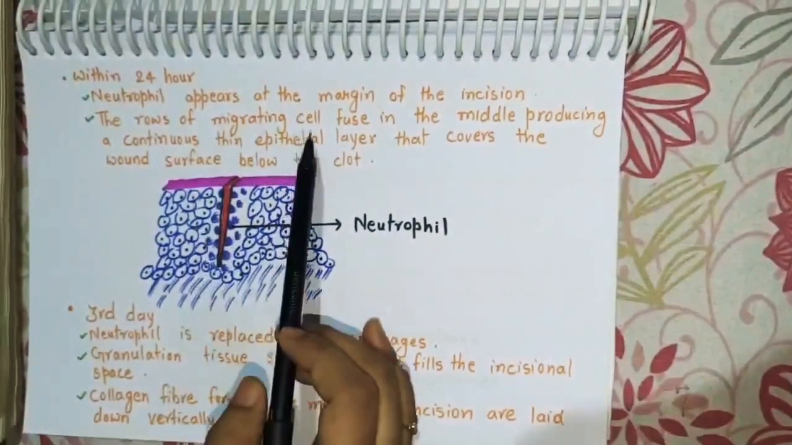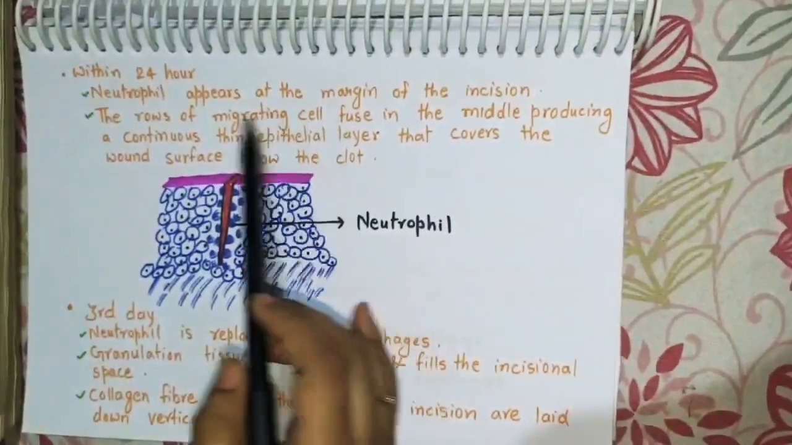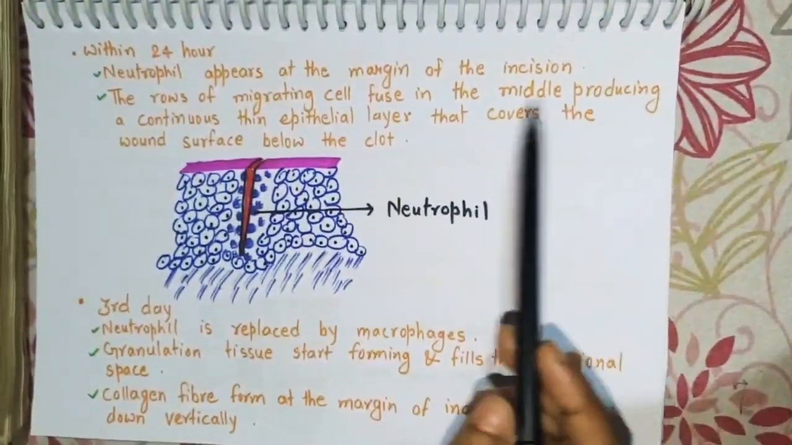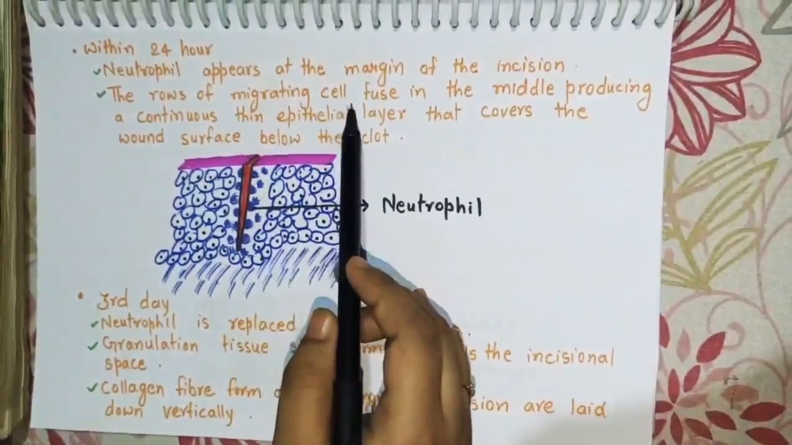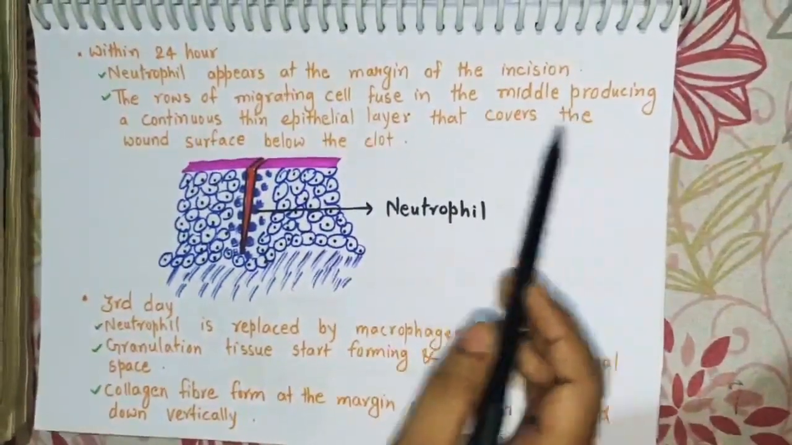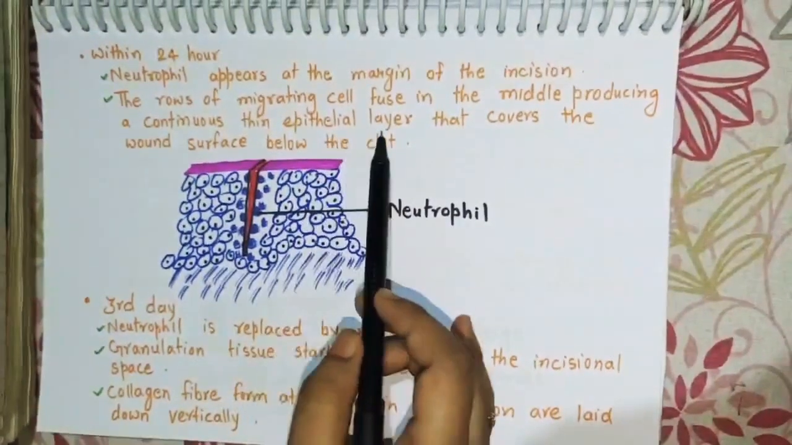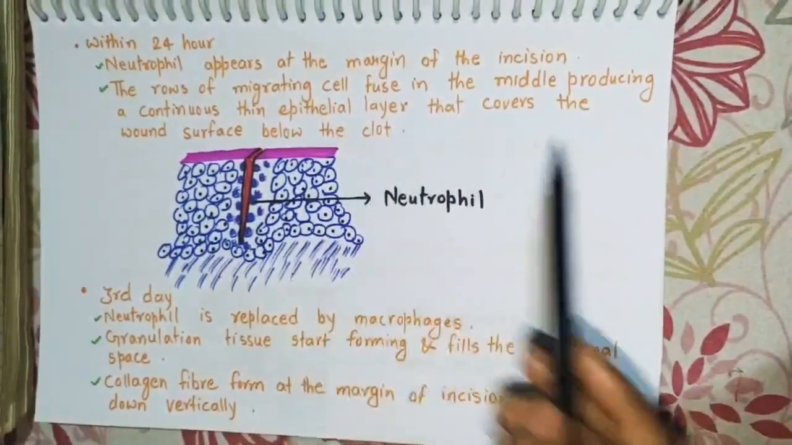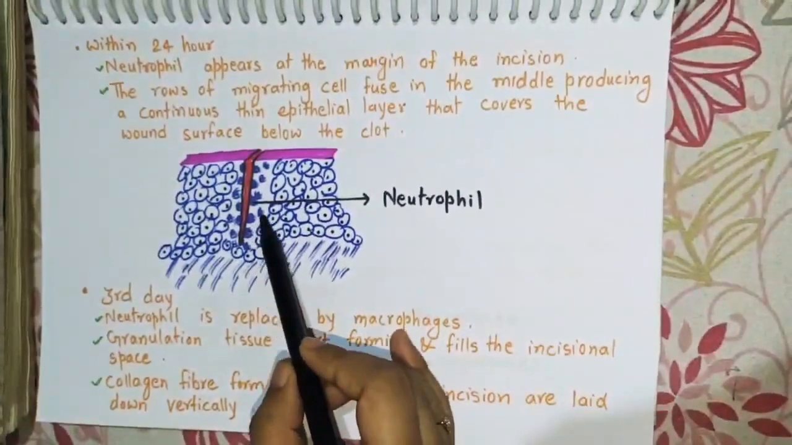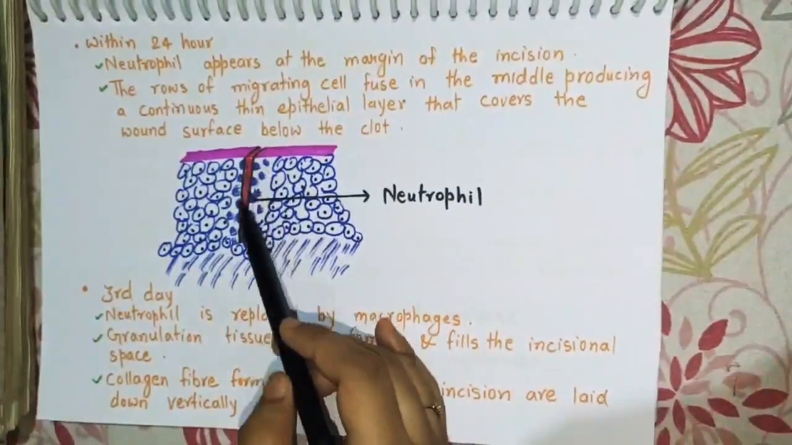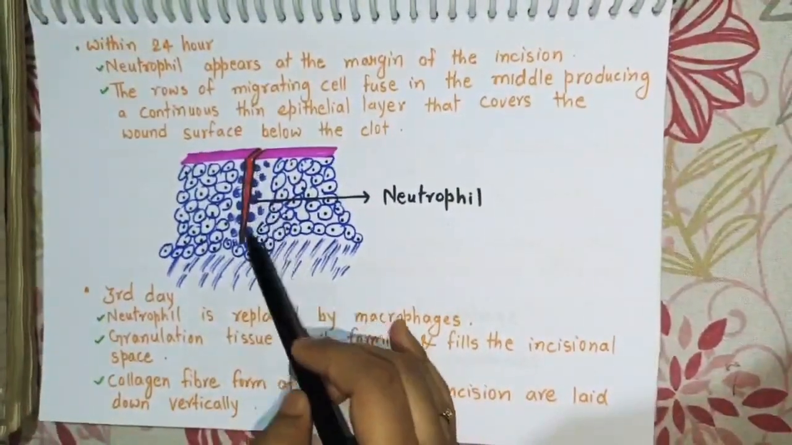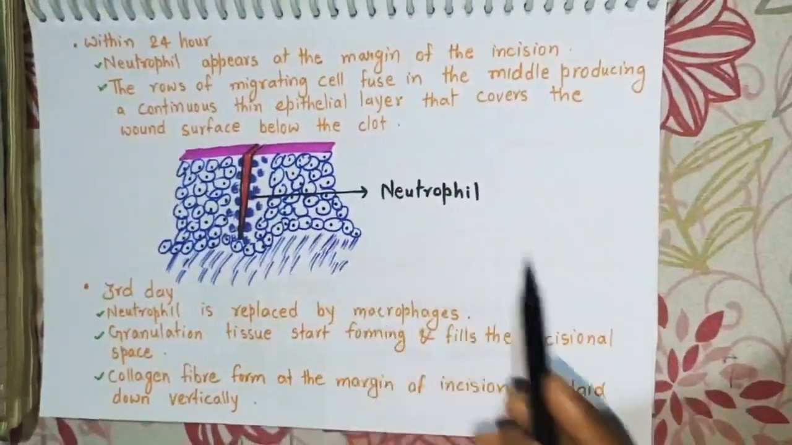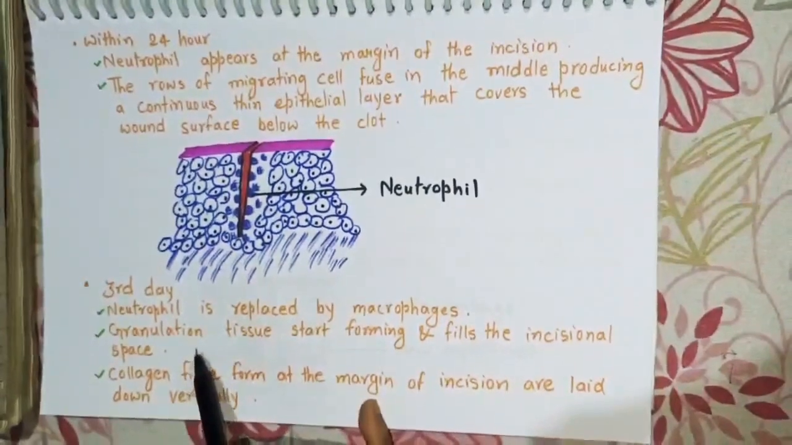Within 24 hours, there will be accumulation of neutrophils at the margin of incision, and the rows of migrating cells fuse in the middle, producing a continuous thin epithelial layer that covers the wound surface below the clot. In the figure, neutrophils are seen at the margin of the incisional space within 24 hours of tissue injury. Now come to the third day.